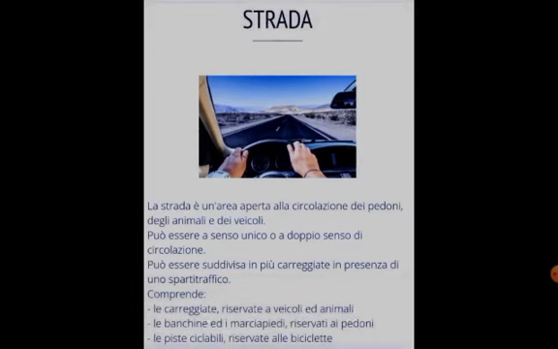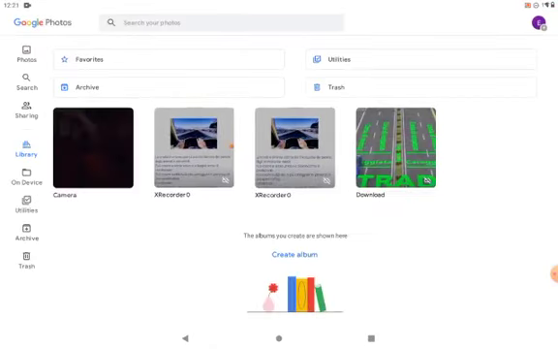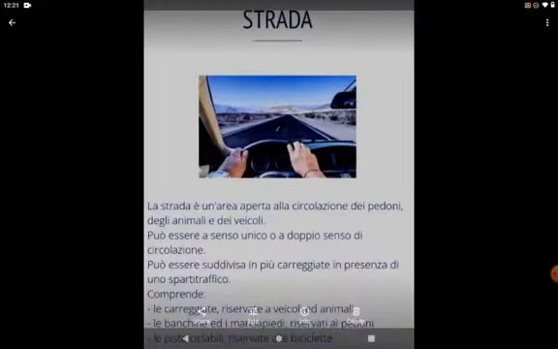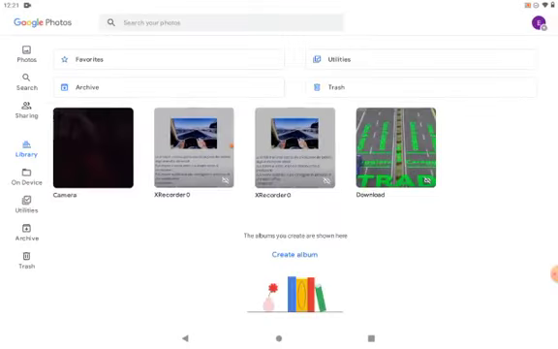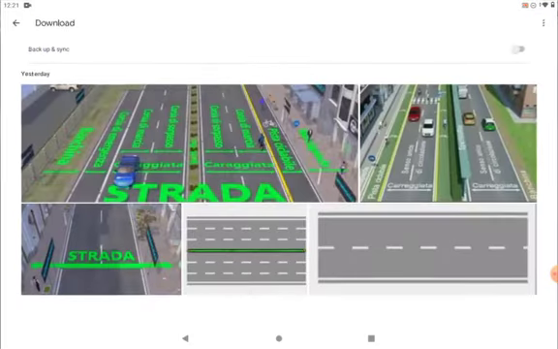Okay. And at the same time, it says può essere a doppio senso di circolazione. Road could also be a double lane of transit. When we are talking about the double lane of transit, we are simply saying that road could be a double lane of transit in a situation whereby you as a driver are driving on the road and there is another motor coming on your way, coming at the front.